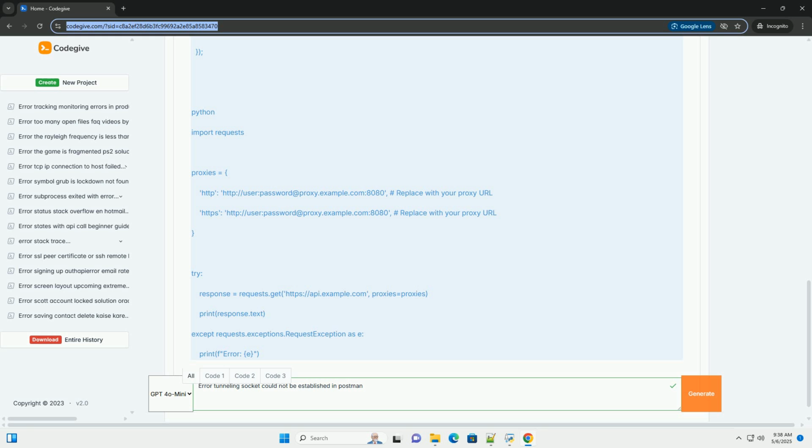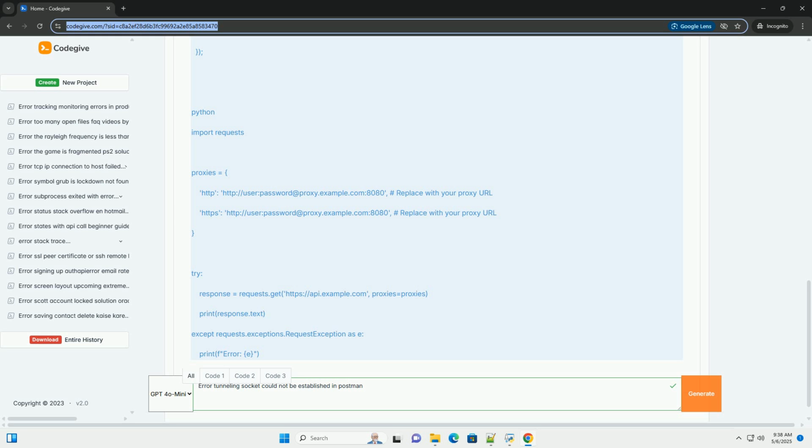Fiddler, a web debugging proxy that can capture and inspect HTTP and HTTPS traffic. Fiddler is particularly useful for debugging web applications and APIs. Install Fiddler: download and install Fiddler from https://www.telerik.com/fiddler.